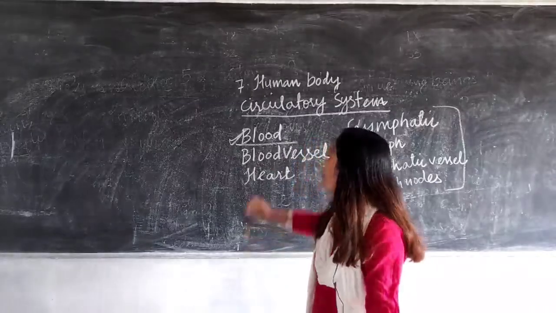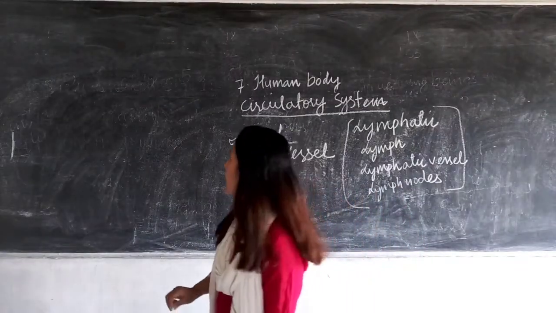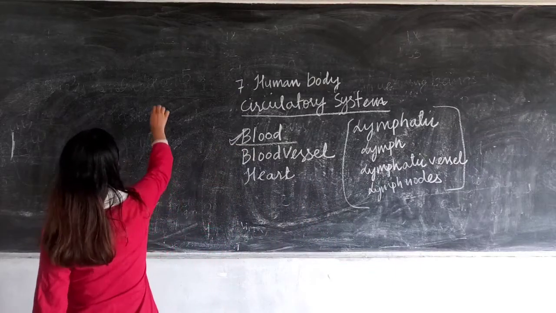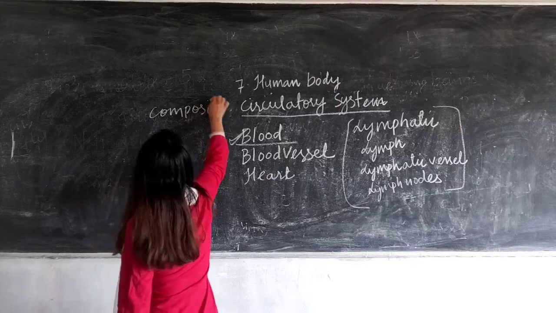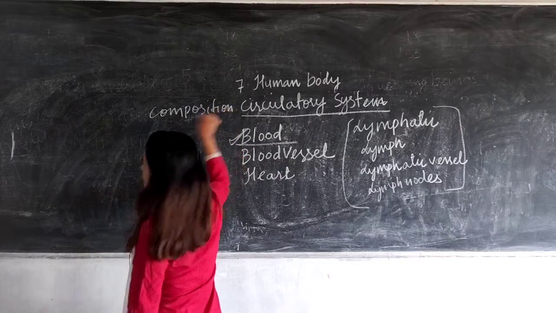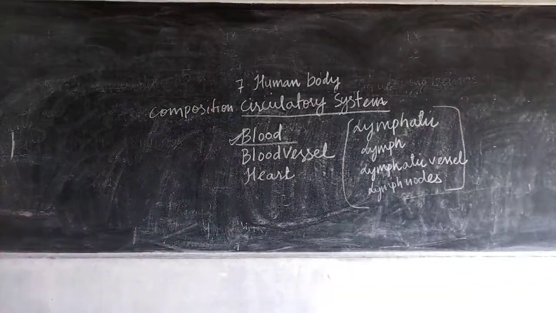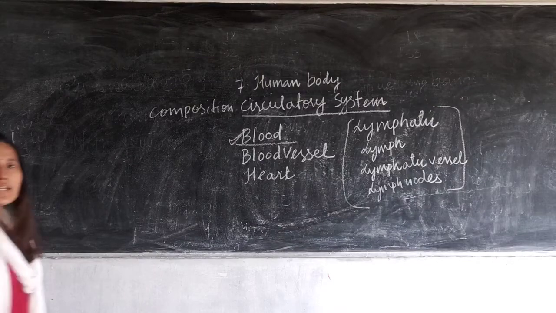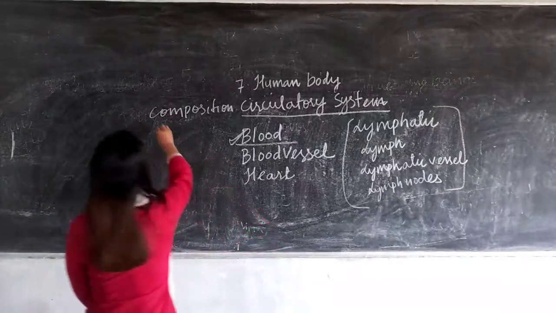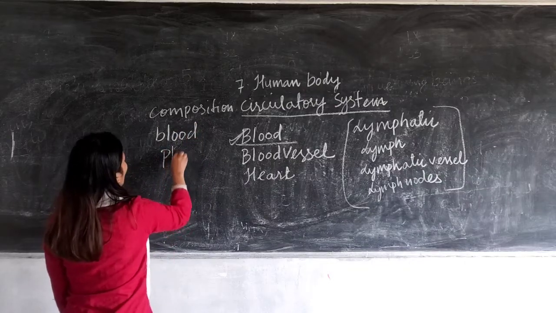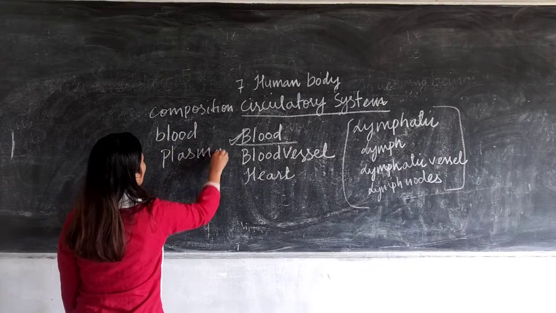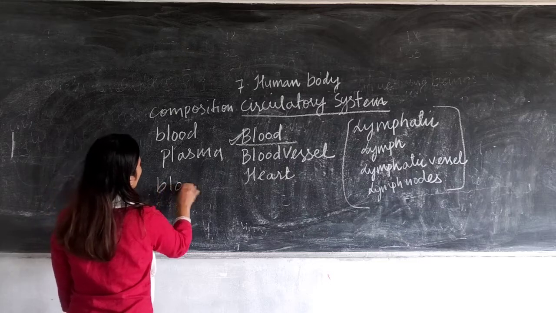Now, blood is composed of, if you go through the composition of blood, what is blood composed of? Blood is composed of blood plasma and blood cells.